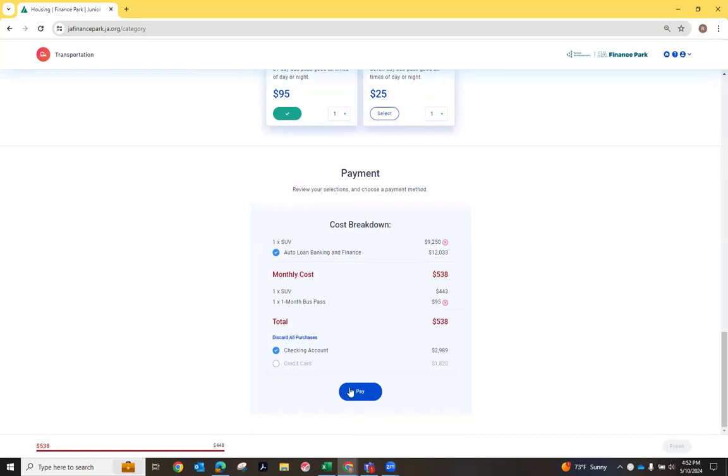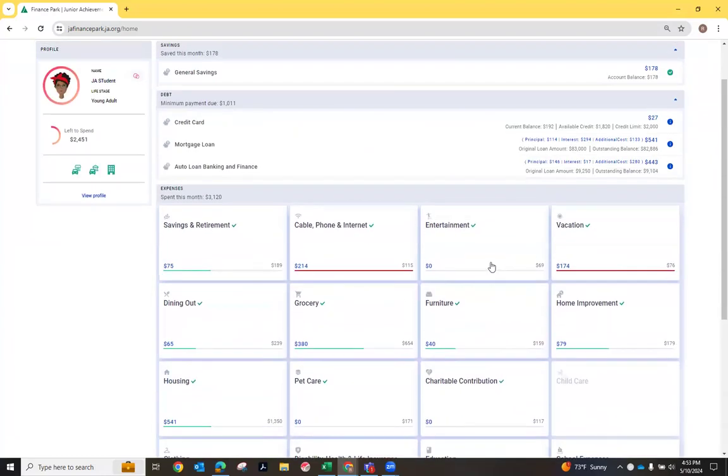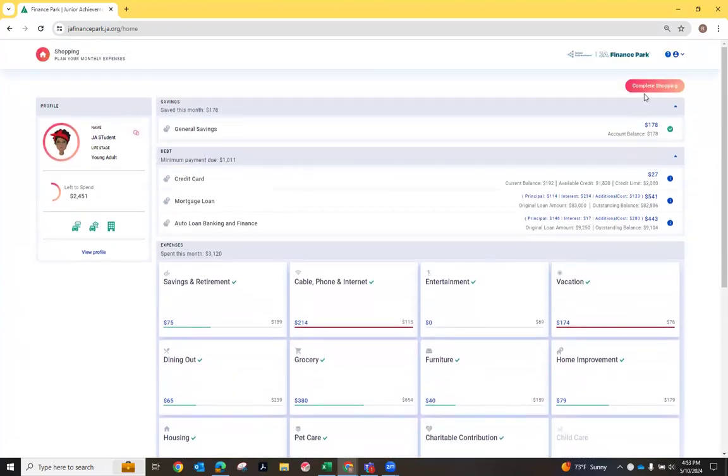This one is kind of tricky. So if they don't get this blue pay button, it might be that they don't quite have enough money left in checking, or they don't have two different transportations if they're married, etc. So you're going to go ahead and click pay and then finish. And what you'll notice is that now I've worked through all my categories. I did a bunch before this training, and I have this complete shopping button that has popped up.